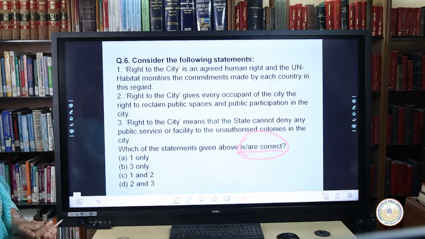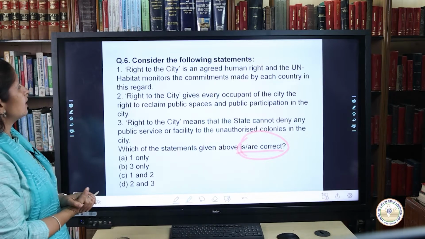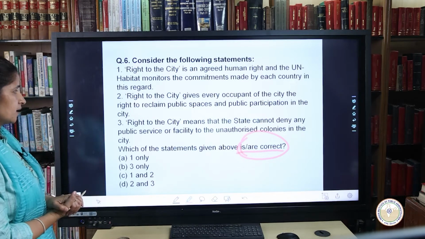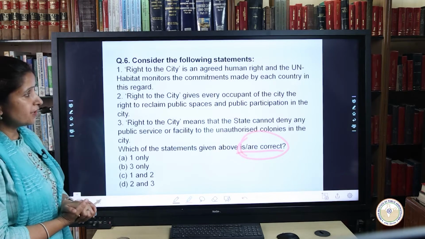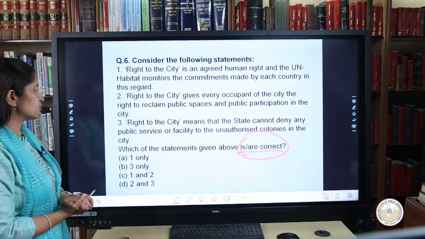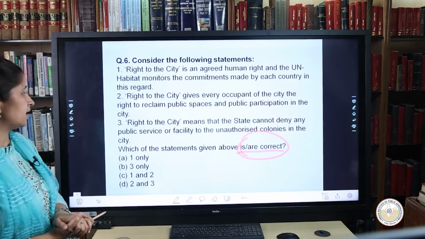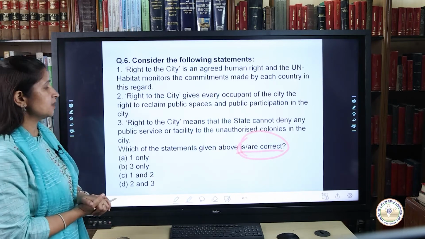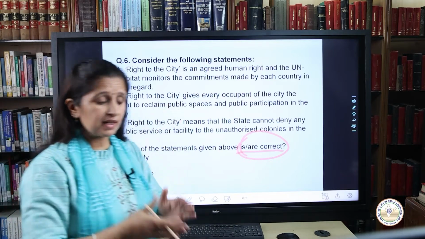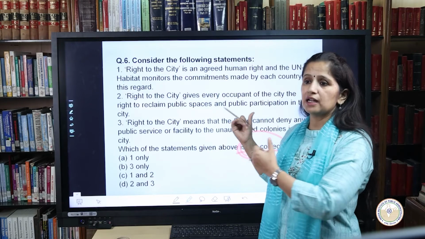The first statement clearly tells right to the city is an agreed human right, and UN Habitat monitors the commitments made by each country in this regard. Second, right to the city gives every occupant of the city the right to reclaim public spaces and public participation in the city. And third is right to the city means that state cannot deny any public service or facility to the unauthorized colonies in the city. Now the 3 statements are very much clear in your mind. Now we need to see actually what is the actual answer for this.